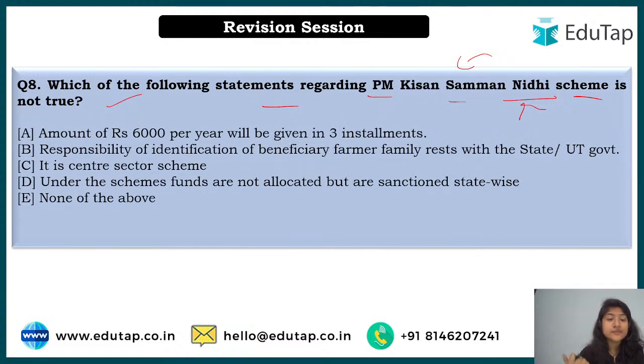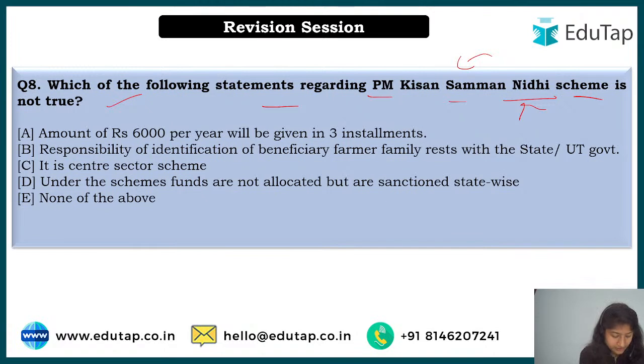this scheme was released, and you have to tell which of the following is not true about the particular scheme, and do comment fast so that we can move ahead with the next chapter, next question. So Nilesh says option number D, that under the scheme funds are not allocated but are sanctioned state wise. Tarun says E, that is none of the above, means he wants to say that every option is correct. Naveen says option number D.